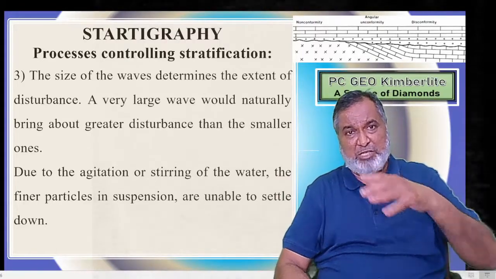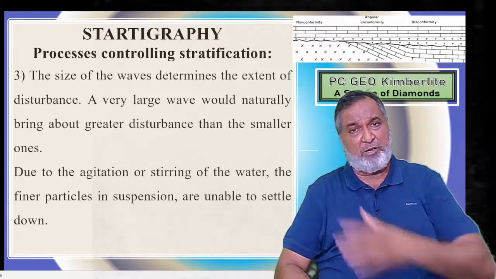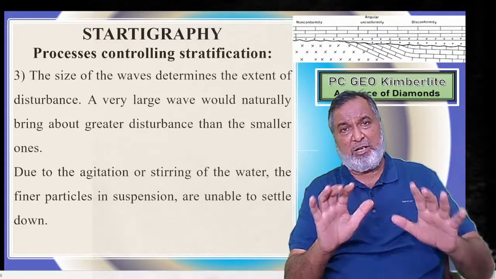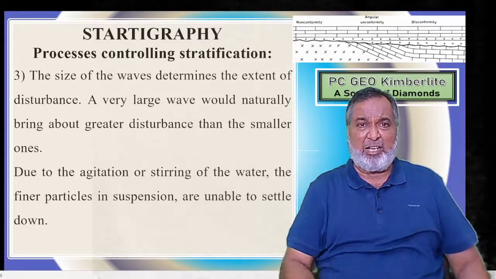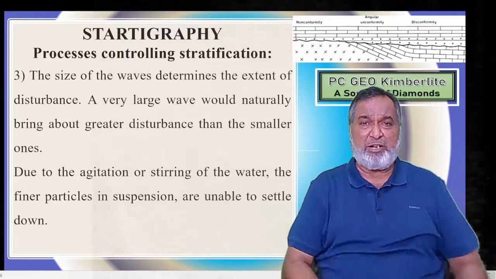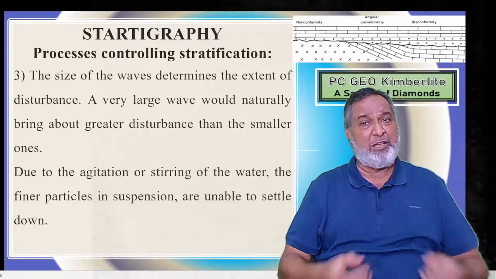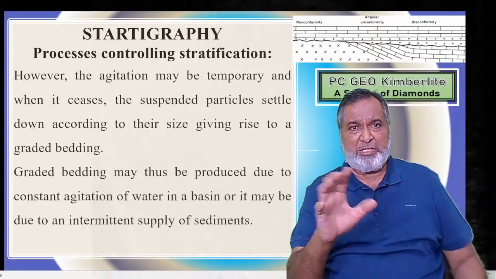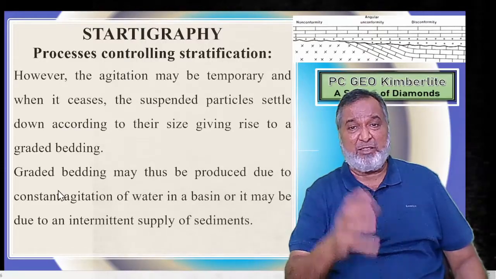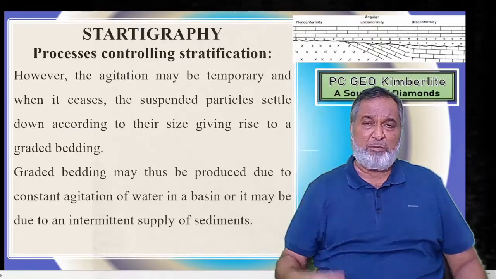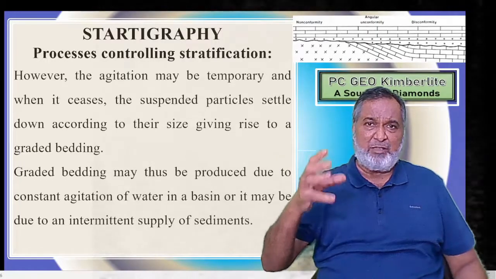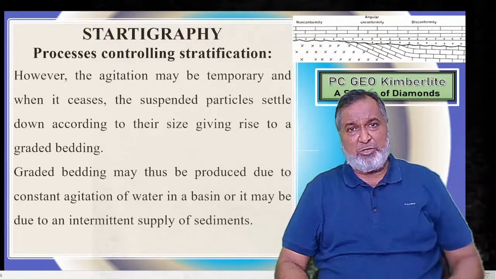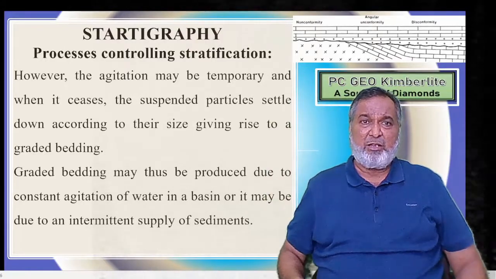But the material which is suspended or dissolved in the water is carried a very long distance until that water has settled down. Then only the suspended material settles down and gives you good deposits of stratification. Then the finer material will precipitate and settle down. These are the factors. So graded bedding is the best example. The coarser material will settle down first, then the finer, then the finer. Ultimately, once the water becomes stagnant, the dissolved material will be precipitated. So that gives you the gradation.